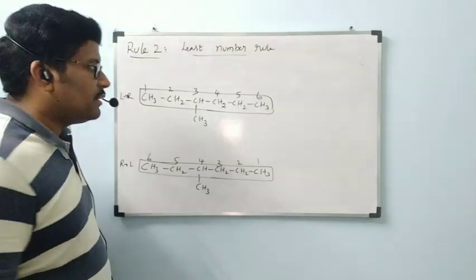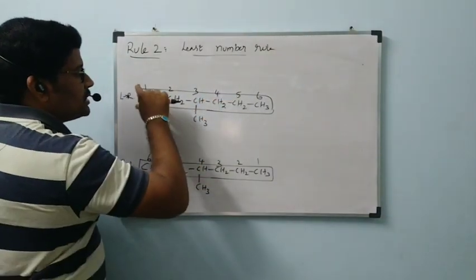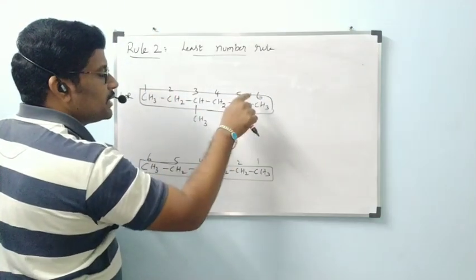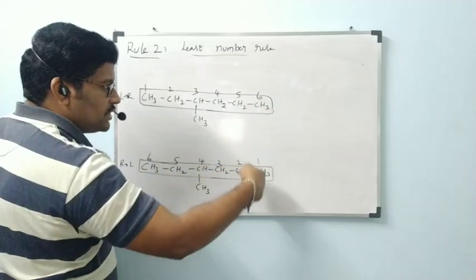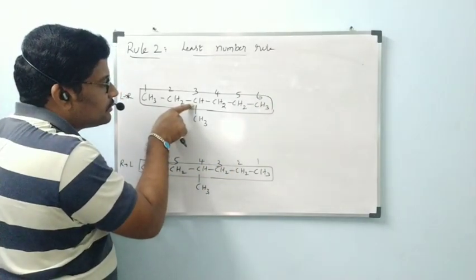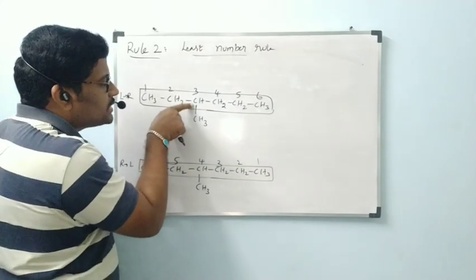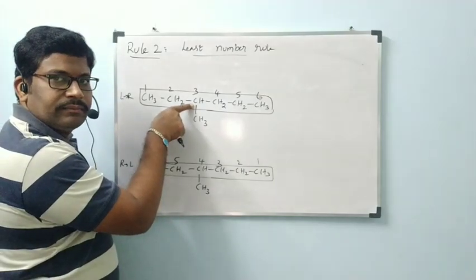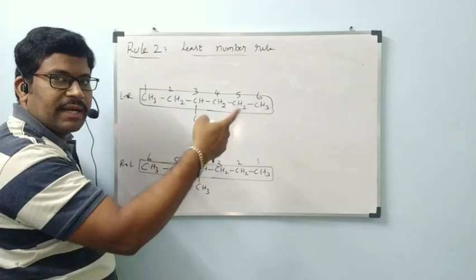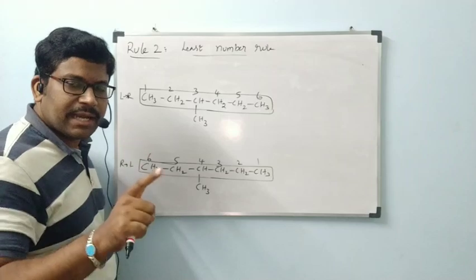Out of these 2 ways, we are going to select one to give the name of this compound. That way is according to the least number rule. See all of you, this is the parent chain. Numbering is given. After giving the numbering, out of these 2 ways, in which possibility is the side chain containing carbon getting the least number? These 2 ways I have written, left to right and right to left.